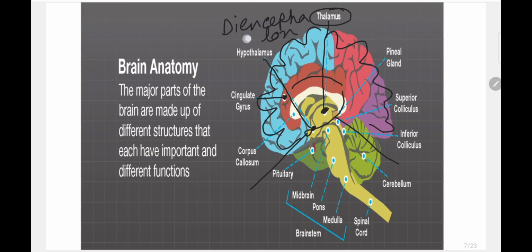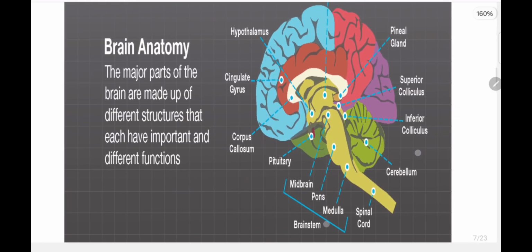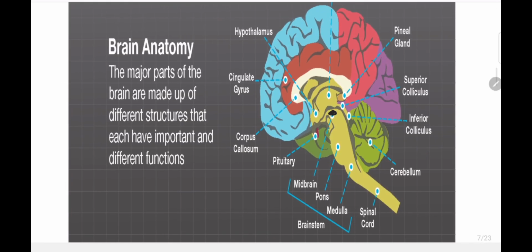In the next slide we will see another part of the brain, that is the midbrain. In this picture, this part is the midbrain. We have discussed the forebrain, this part is the forebrain, and now this little part is named the midbrain.